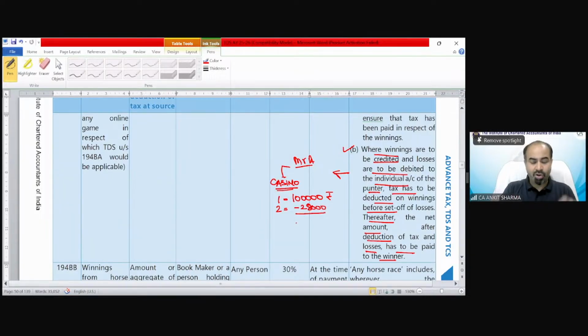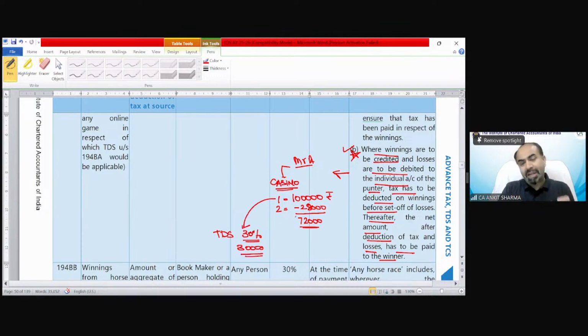So the net winning that he will receive from that casino would be 72,000. The net payment the casino is going to pay to Mr. A would be 72,000. But this is not the complete picture. Point B says that in case of TDS provision, we will not consider this loss. The payer, that means the casino, has to deduct TDS on 1 lakh rupees. So the TDS would be 30% of 1 lakh, that would be 30,000 rupees.